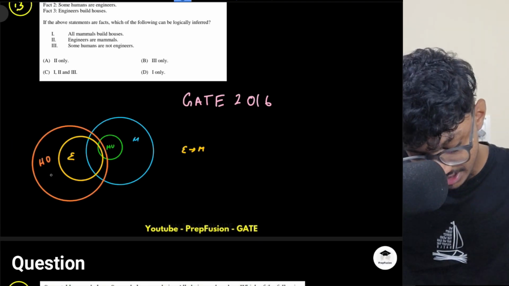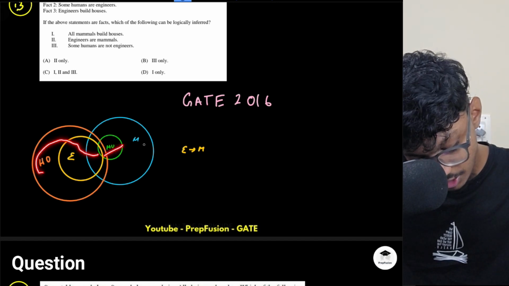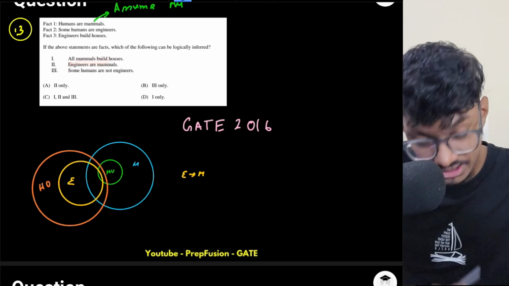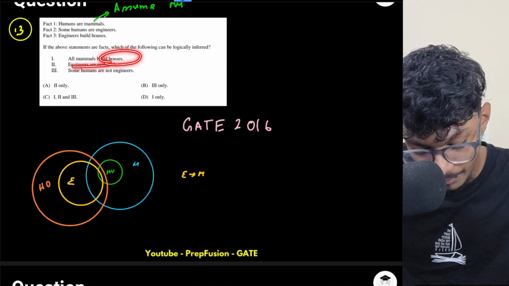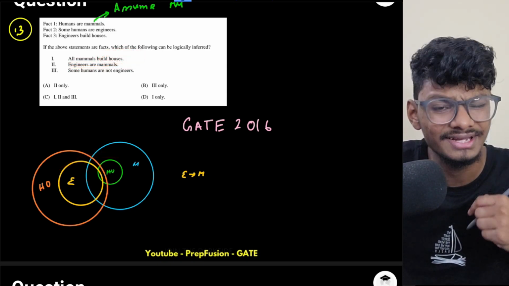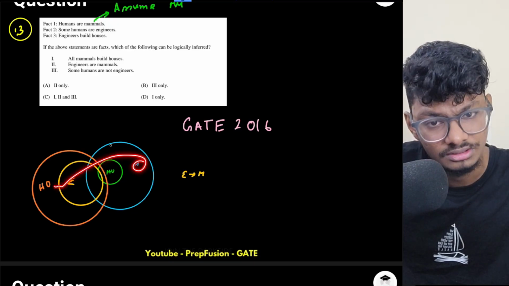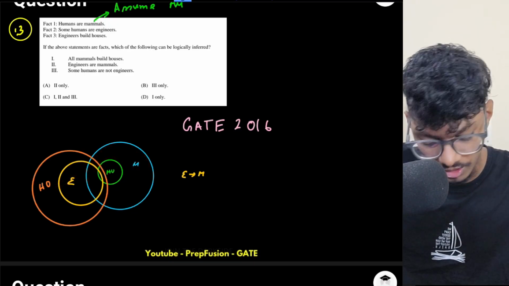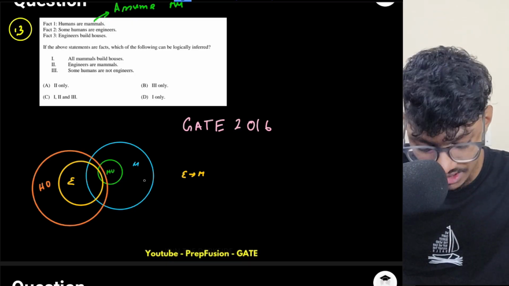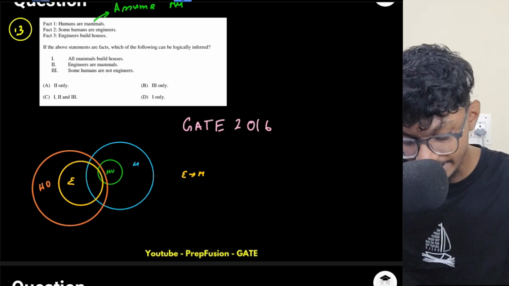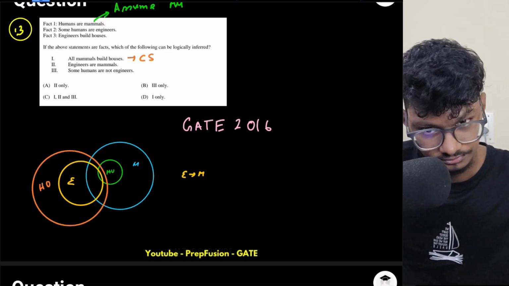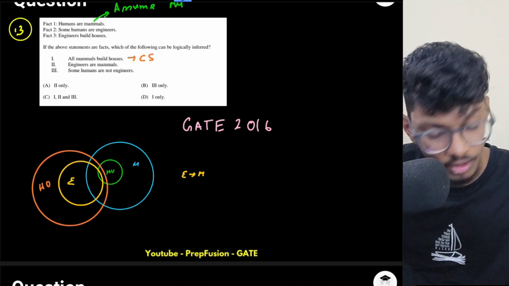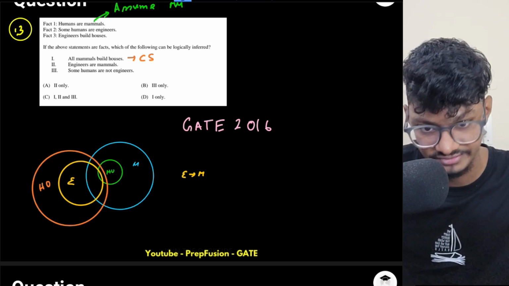So there has to be some common region between houses, humans and mammals. Let's read the facts. All mammals build houses. Is this true? I can't say. Few mammals can. There has to be some common region that I can confidently say, but not all, because the edge case is that all of them are equal. That edge case is satisfying, but the statement itself is not satisfying.